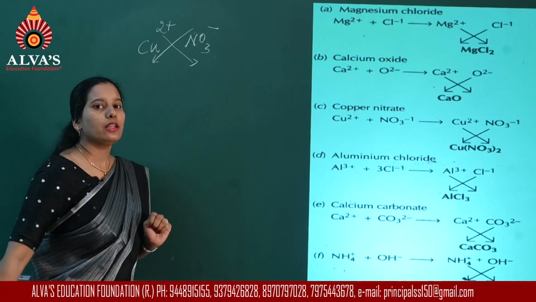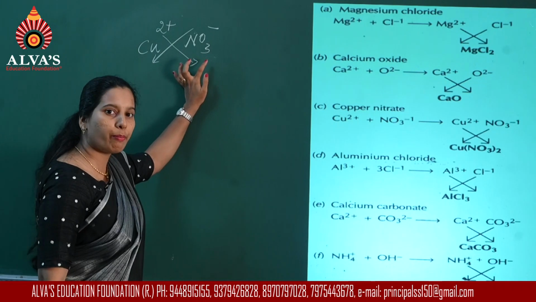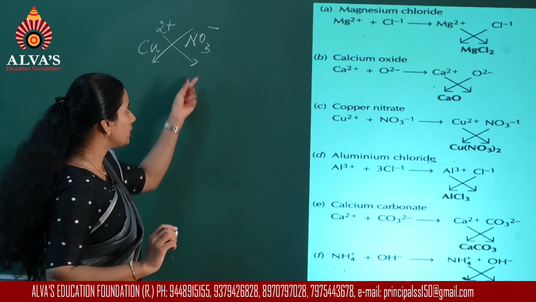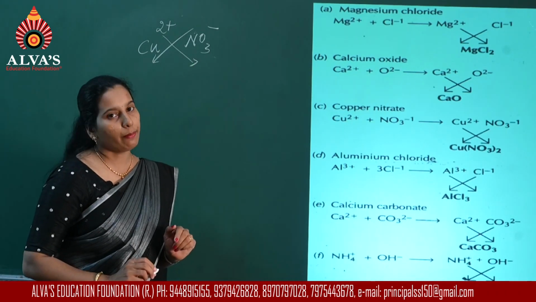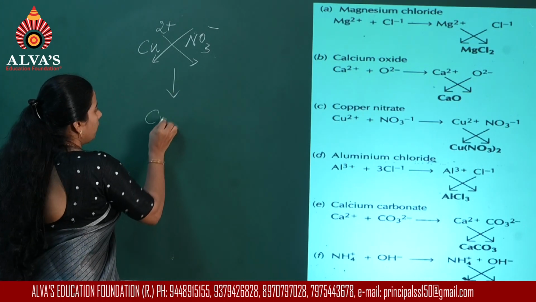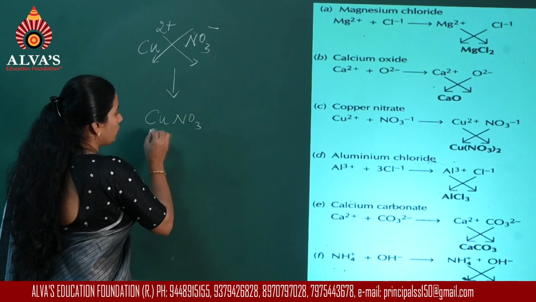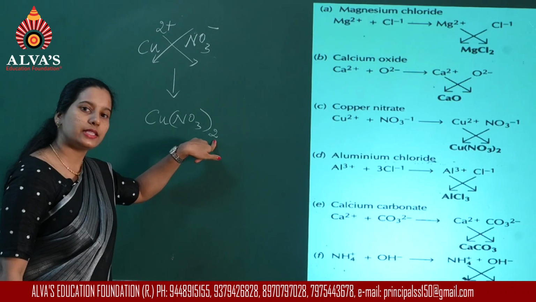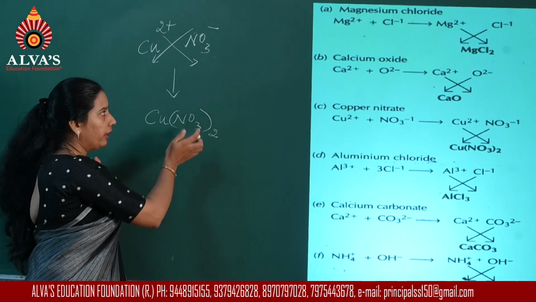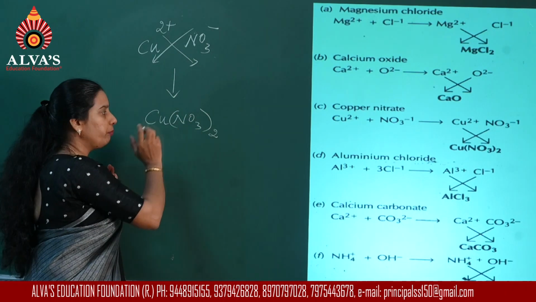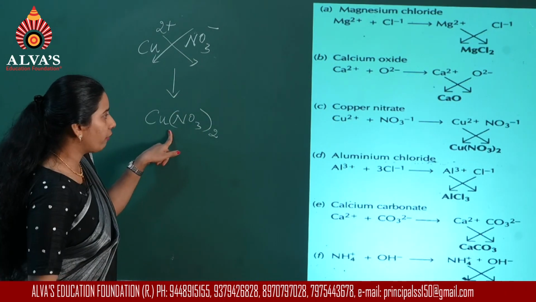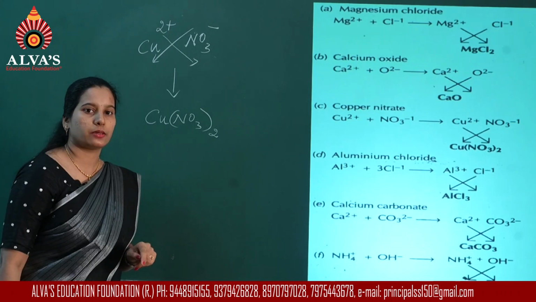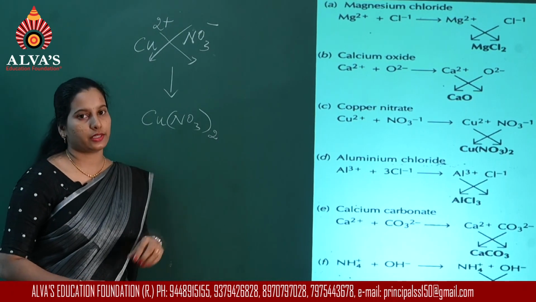Now, since this is not a simple ion, since it is a polyatomic ion, what we have to do? Before writing 2 as subscript, this has to be placed inside the bracket. So, now finally what we get will be (NO3) 2 times. So, that 2 is written as the subscript. Before that, you have to cover the particular polyatomic ion inside the bracket. So, the final formula for copper nitrate becomes Cu(NO3)2. So, this is copper 2 nitrate.